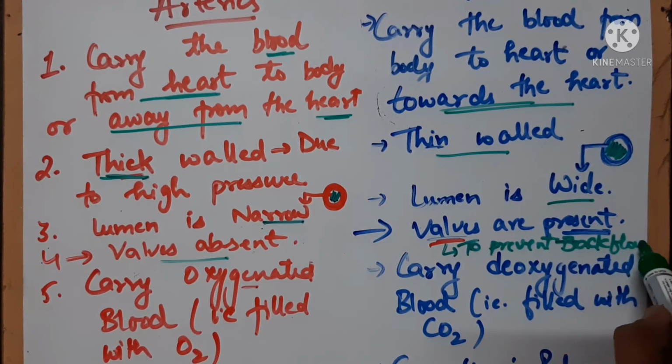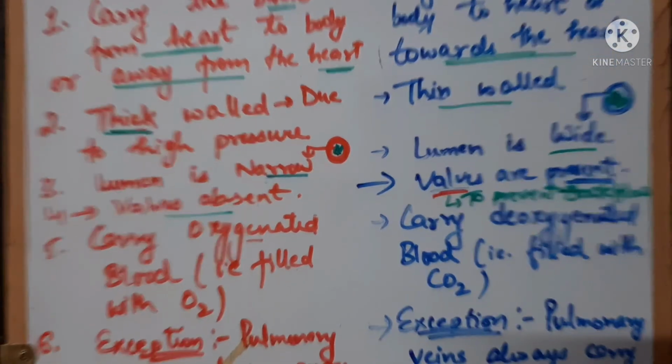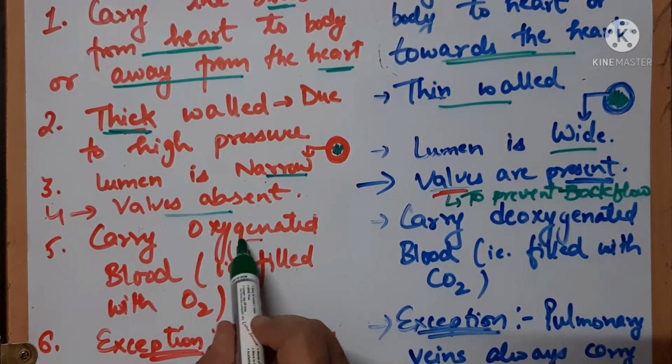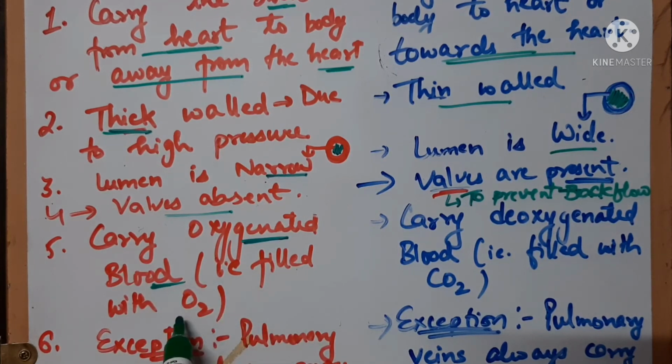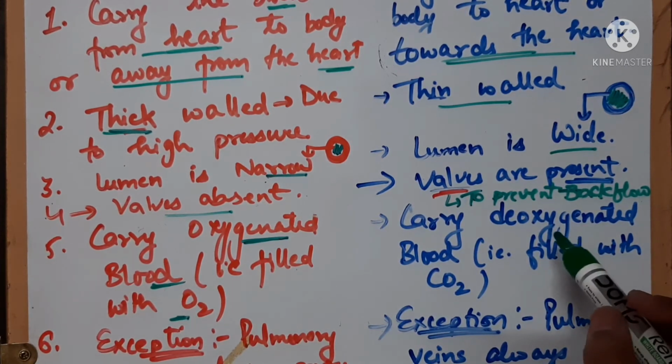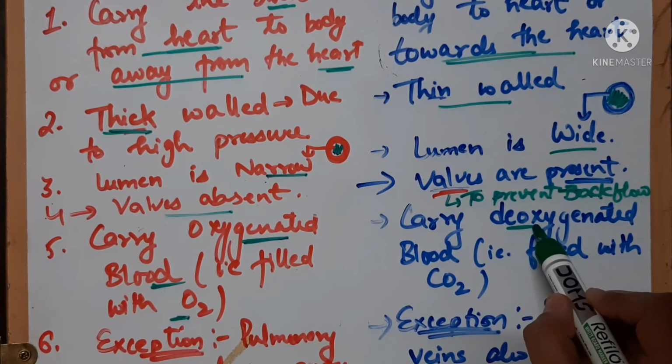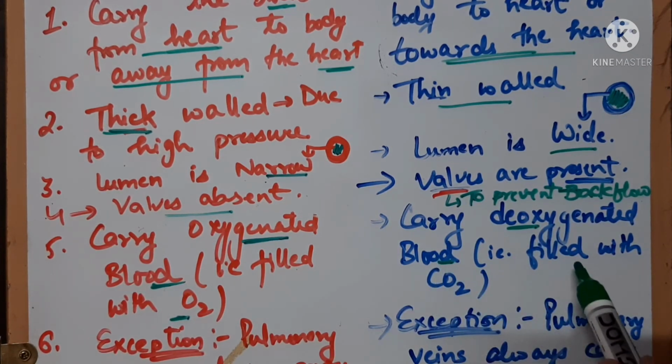Backflow of blood. Okay, and the arteries majorly carry oxy blood, that is blood filled with oxygen, from the heart to body parts, all the body parts. But veins mostly carry deoxy blood. Deoxy blood means blood filled with carbon dioxide, means oxygen is absent. What do you mean by that? If oxygen is absent, carbon dioxide will be present. So veins carry deoxy blood from the body parts to the heart.